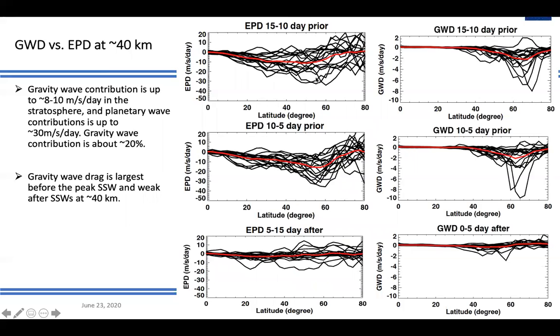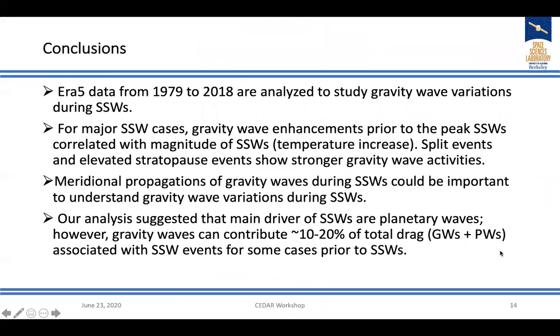EP flux divergence is about 30 meters per second per day prior, and weaker after, about 5 to 15 days. So these results indicate that gravity waves can contribute about 20% of total drag, and gravity wave drag is larger prior to the SSWs.